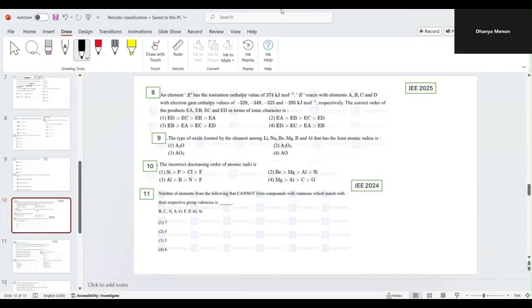The first question, question number 8. The element E has its ionization enthalpy value given. Now this E reacts with the elements A, B, C, and D with electron gain enthalpy values. They have given the values. The correct order of the product formed in terms of ionic character is. We're just sharing the whiteboard.